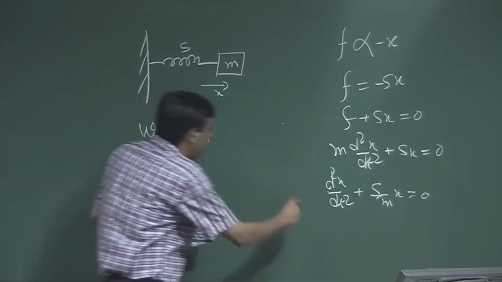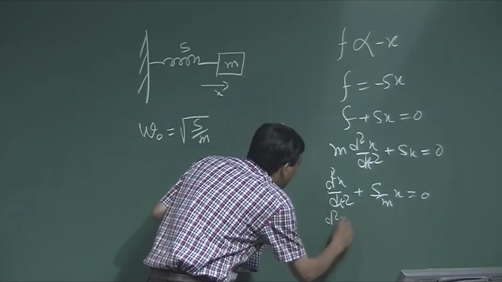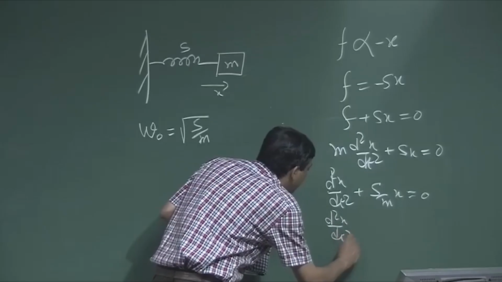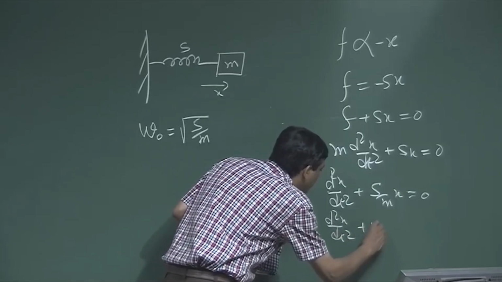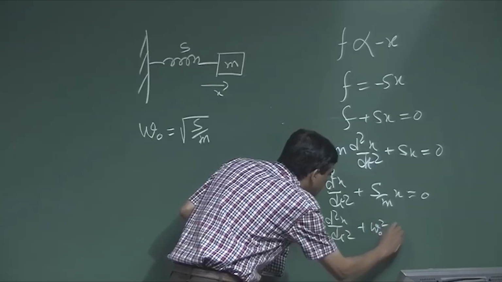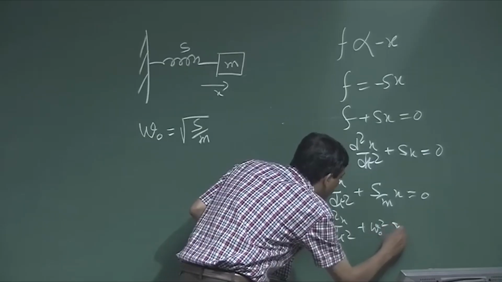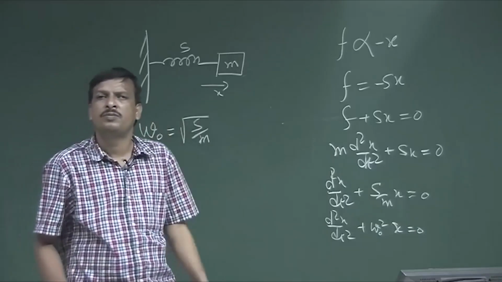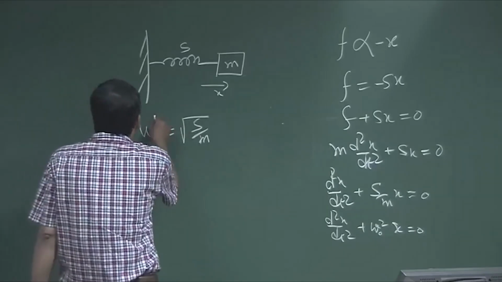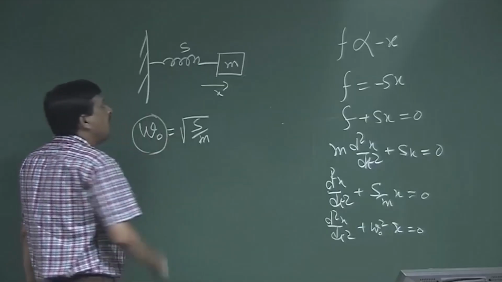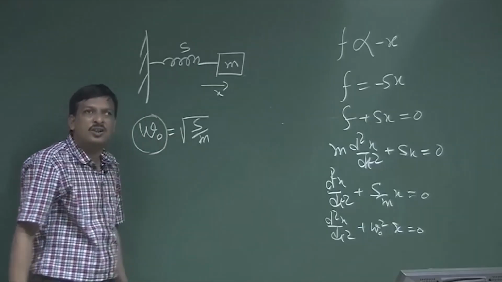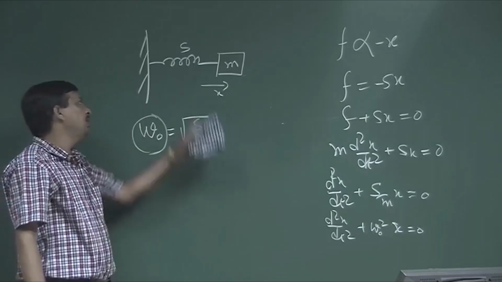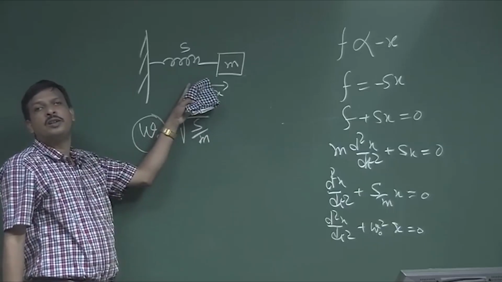Then this equation is nothing but d2x by dt square plus omega 0 square x is equal to 0. Okay. This omega 0 is called the natural resonance frequency of that simple oscillator.